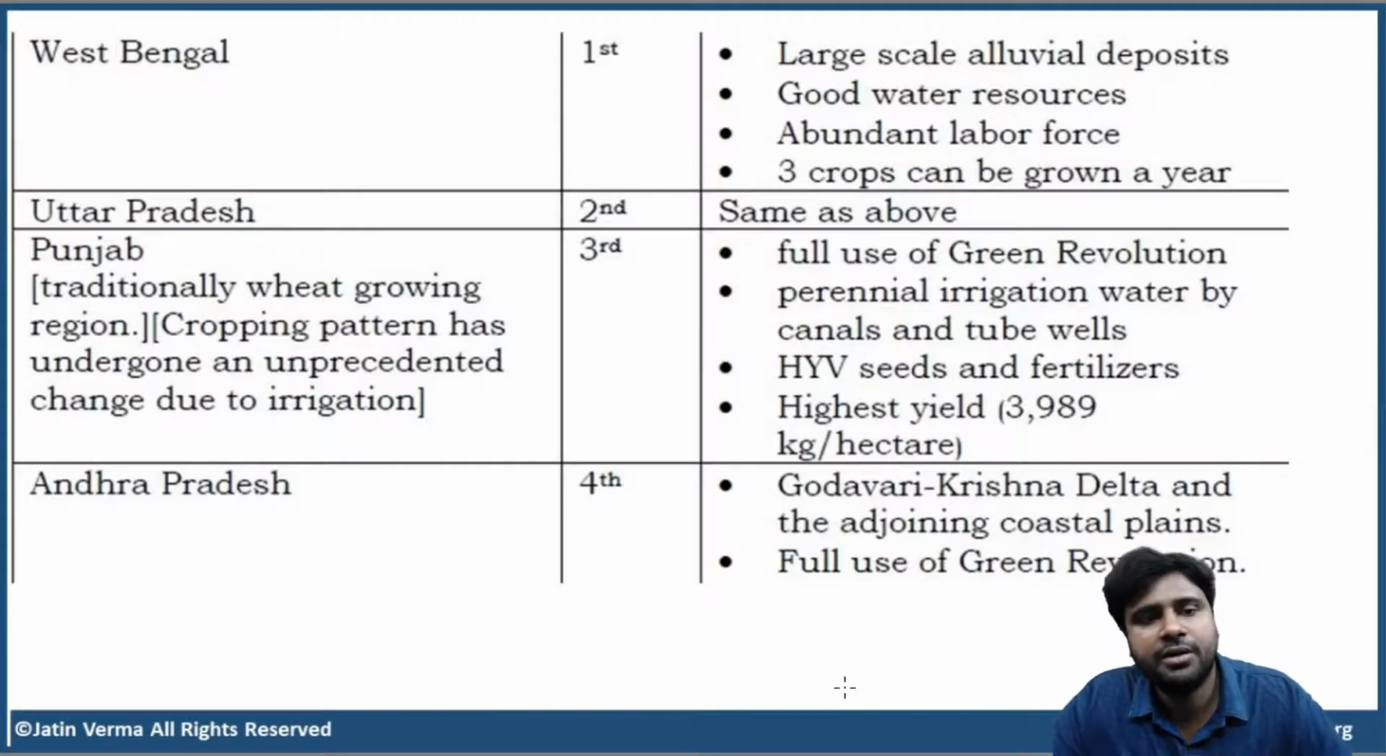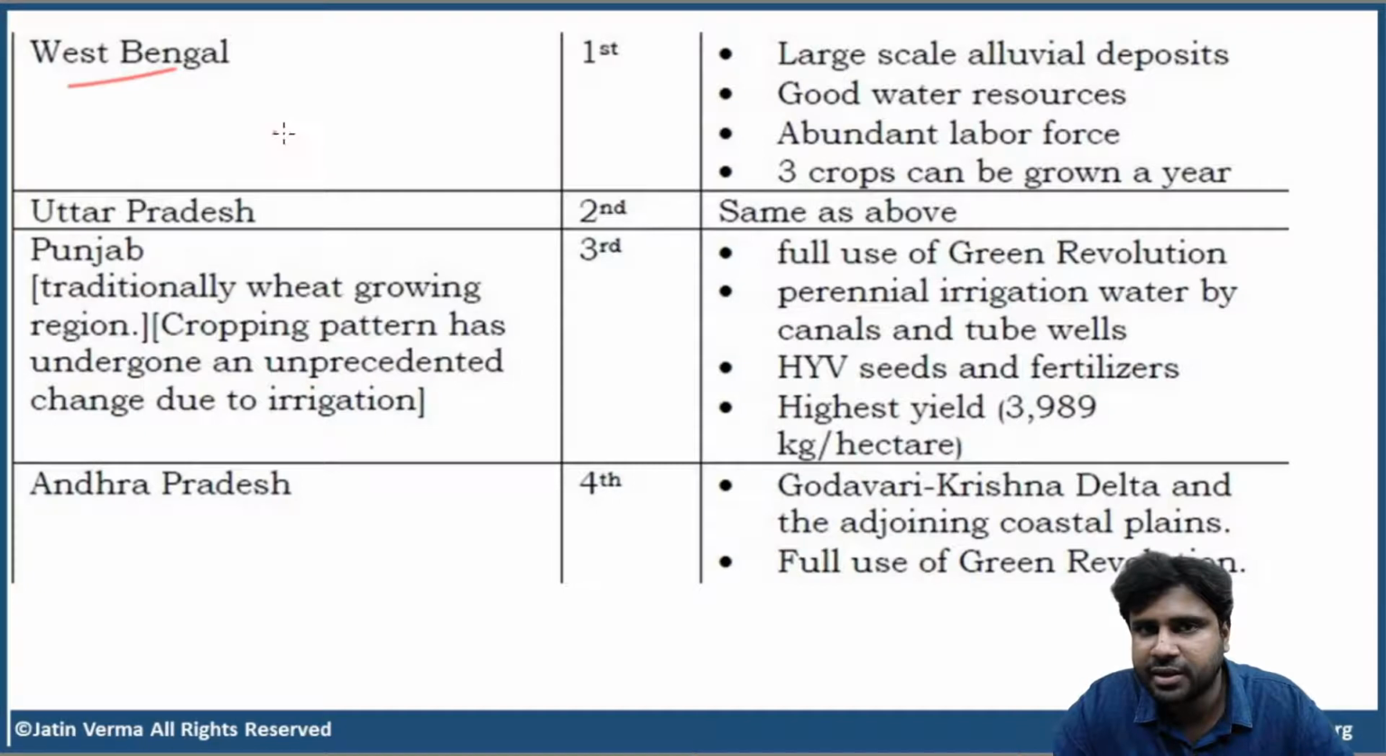Now, which Indian states account for the highest rice production? First is West Bengal. Even though West Bengal is the largest rice producing state in India, West Bengal still has a rice deficit. Do you know that? Okay. So, West Bengal, first largest.